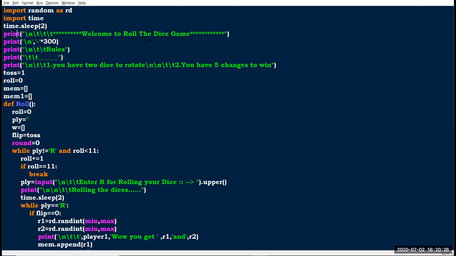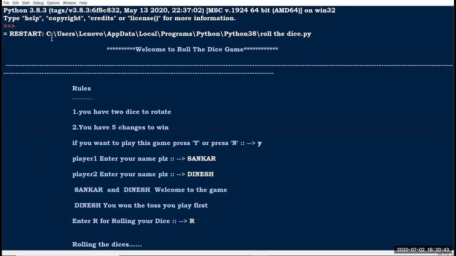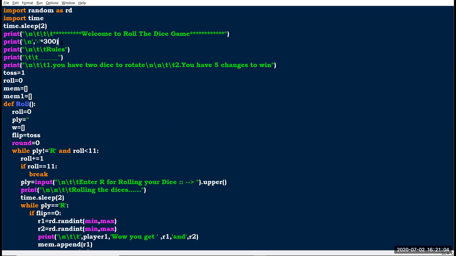welcome to roll the dice game. Then before and after, I give some star symbols for decoration. Before that I am using \n for a new line and \t for tabbing. Here you can see it prints one line after, and here we have 3 tabs. And the next line I give one line spacing after that.